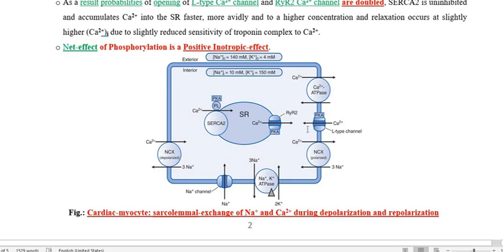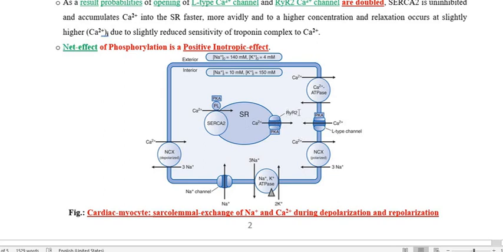Once the calcium ion increases in the cytoplasm, the increased level of calcium stimulates the ryanodine receptor RYR2 to release a further amount of calcium inside the cytoplasm. By stimulating this ryanodine receptor, with the intracellular raised calcium level, it will further raise the calcium level in the cytoplasm, and that calcium comes from the sarcoplasmic reticulum through the ryanodine receptor.